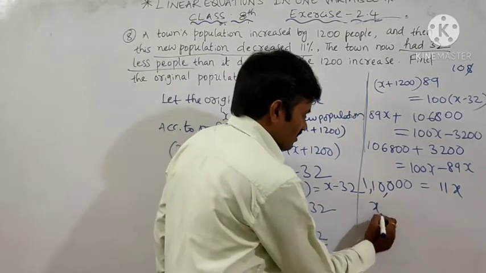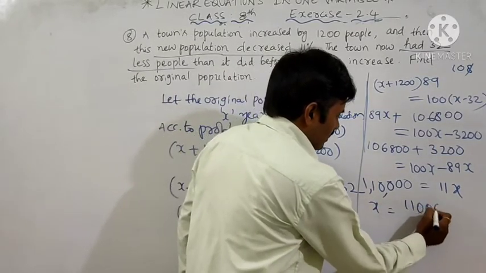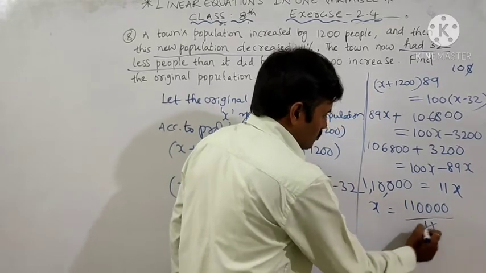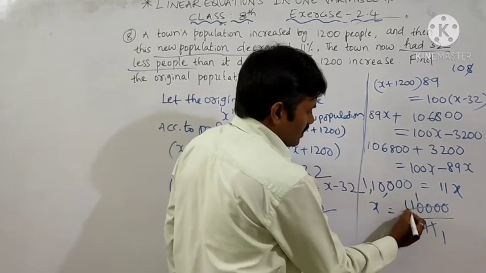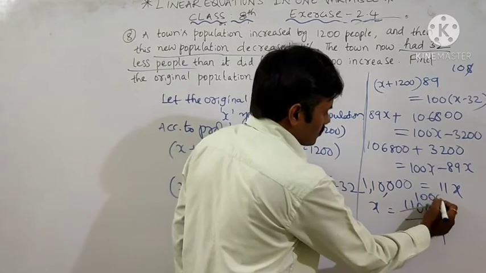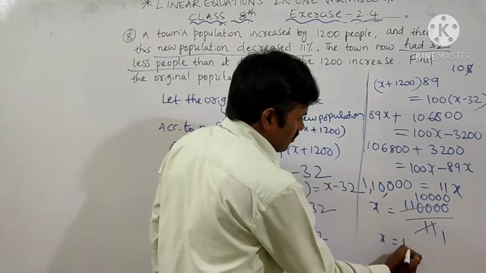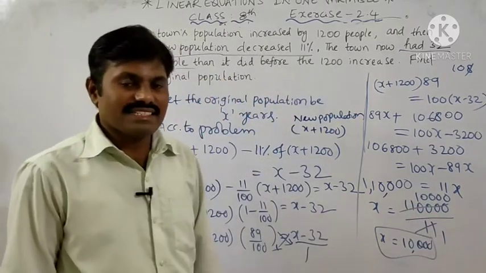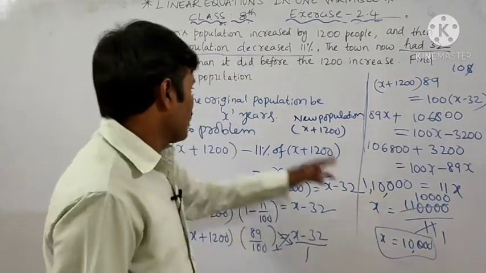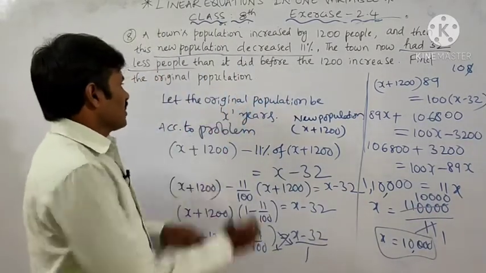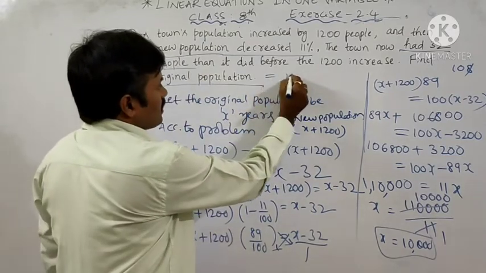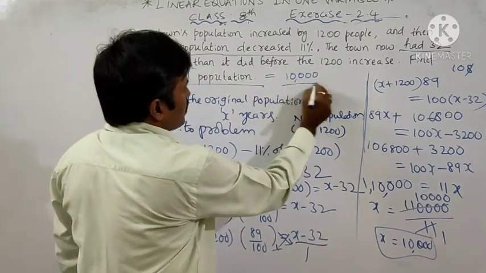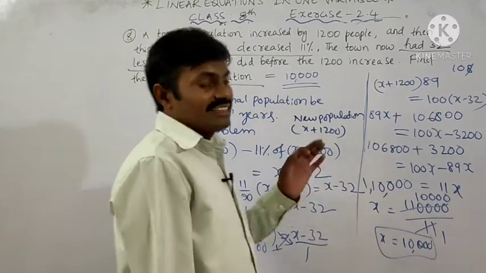Now x is equal to 1,10,000 by 11. So 11 1s are 11. How many zeros are remaining? 4 zeros. So x is equal to 10,000. What is the value of x? 10,000. What is x here? The meaning of x is the original population. The original population is how much? 10,000 is the original population. 10,000 members are there in that town.